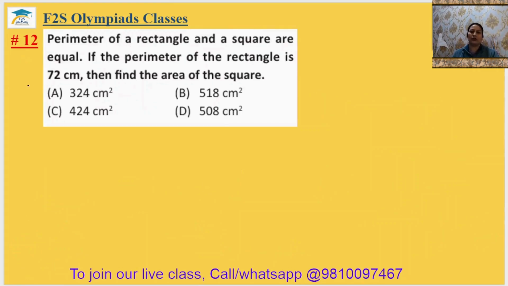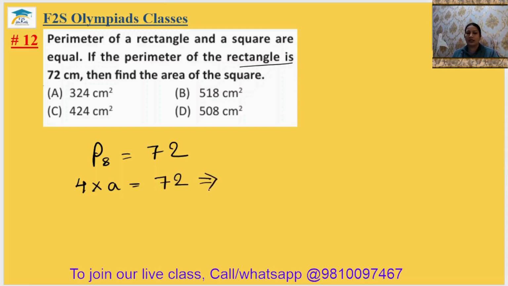Question number 12. Perimeter of a rectangle and square are equal. If the perimeter of the rectangle is 72, then find the area of the square. The perimeter of the rectangle is 72. It means perimeter of the square is also 72. And we know that 4 multiplied by side equals the perimeter of the square. So that's why a should be 72 by 4, which is 18 centimeter.